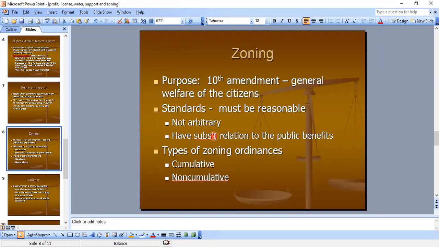Cumulative creates a hierarchy of uses of land. So a hierarchy, whoever is at the top. Land zoned for a particular use may be used for the stated purpose or for any higher use. An example, a house could be built in an industrial zone, but a factory could not be built in a residential zone, okay? Non-cumulative, land may only be used for the purpose for which it is zoned. Cumulative is the hierarchy use of the land, okay? A little different.